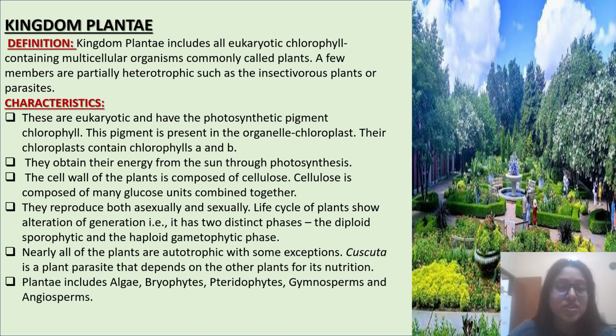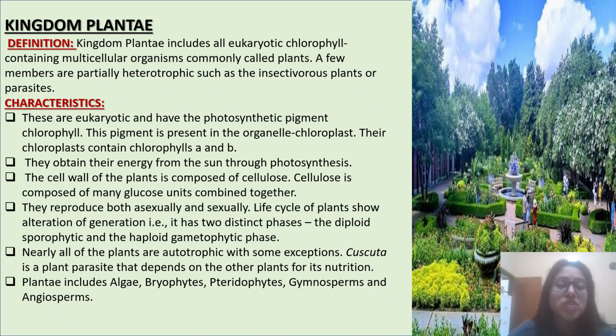These are eukaryotic and have the photosynthetic pigment chlorophyll. This pigment is present in the organelle chloroplast. Their chloroplast contain chlorophylls A and B. They obtain their energy from the sun through photosynthesis. The cell wall of the plants is composed of cellulose. Cellulose is composed of many glucose units combined together.